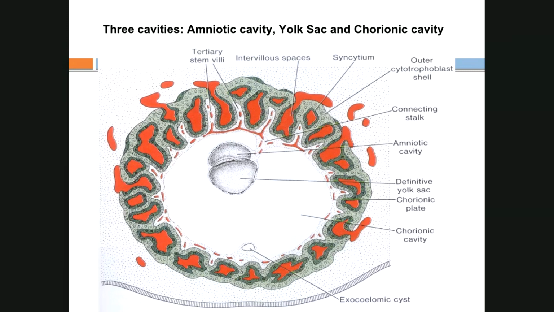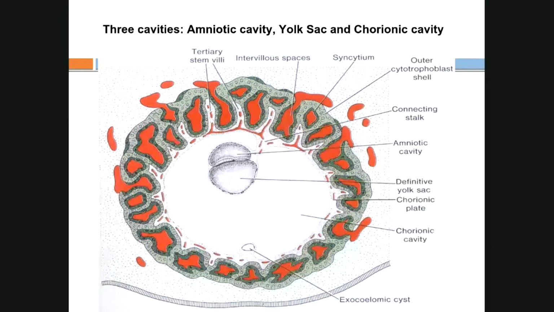You can see the big cavity, which is the chorionic cavity. And within this big cavity, there are floating cavities: a small cavity above and a little bigger cavity below. Whatever is above the embryonic disc, we call the amniotic cavity. Whatever is below the embryonic disc is known as the yolk sac.